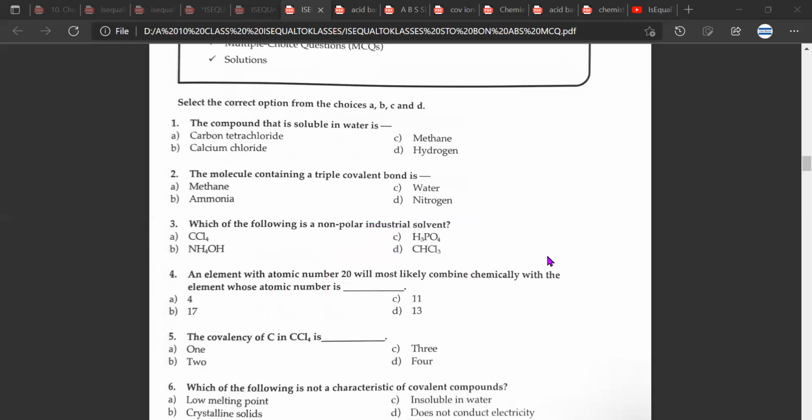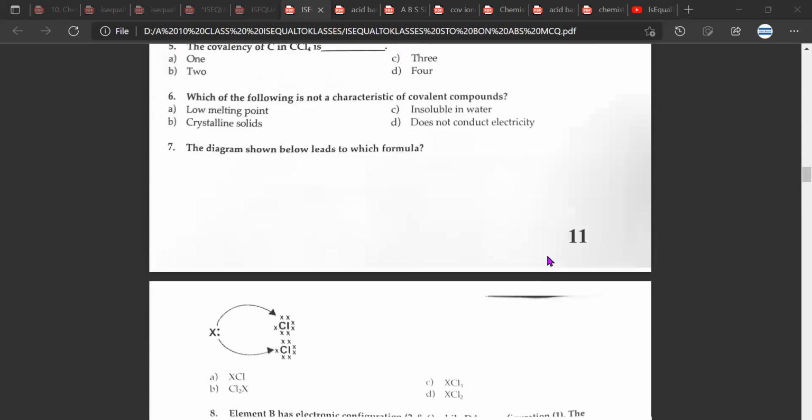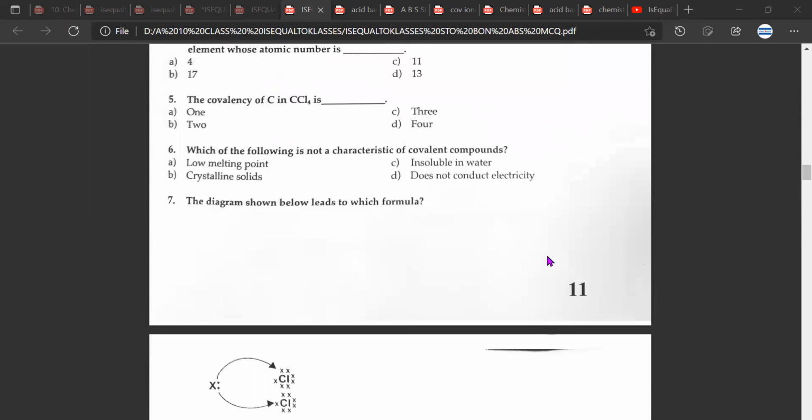The next question is the covalency of CCl4. What is it? The correct answer would be D, 4. Great. Sixth. Which of the following is not a characteristic of covalent compounds?